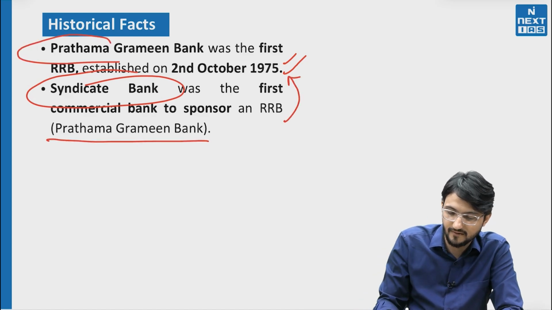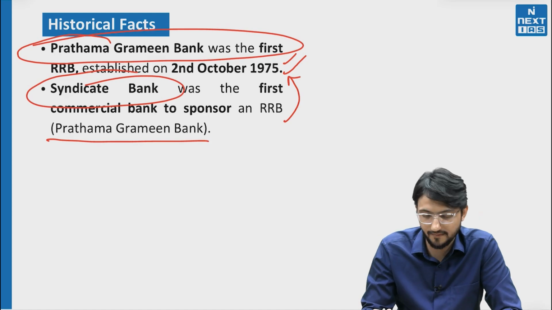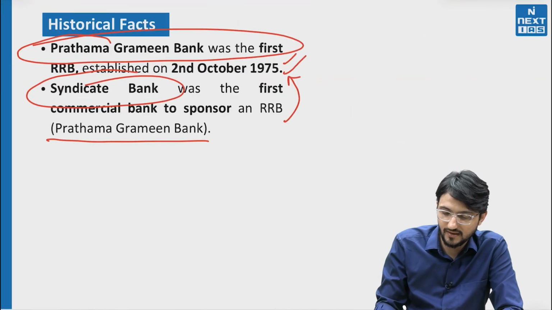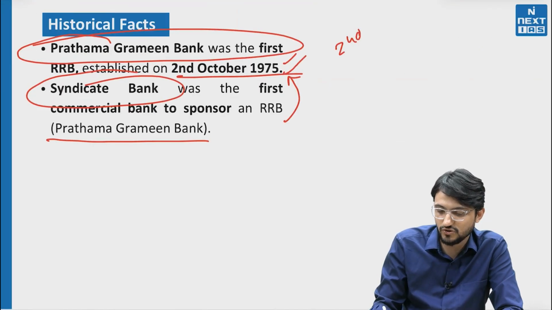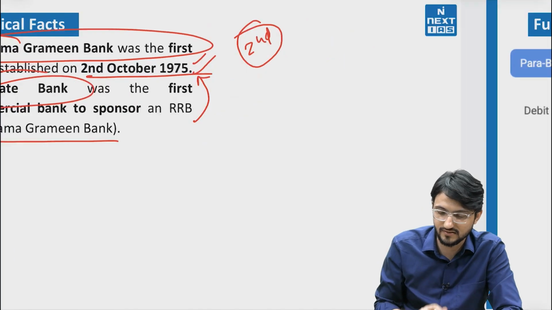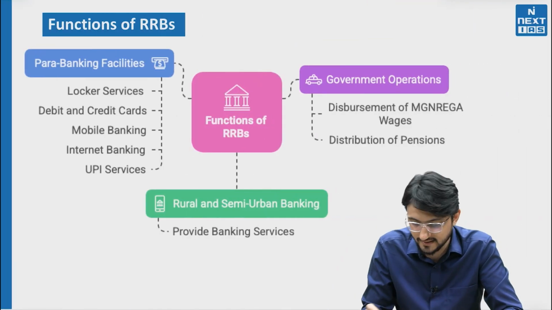Its name was also Pratham, so easy to remember. Pratham Gramin Bank, 2 October 1975. Why 2nd October has been chosen? You can guess in the comment section. 2nd October because Gandhiji's birthday is there.